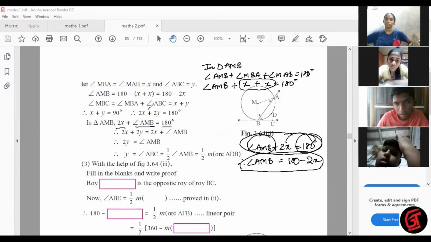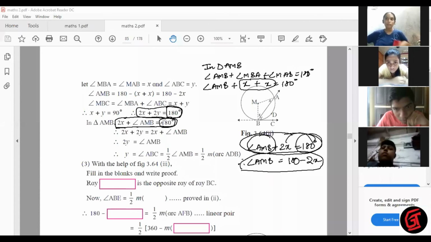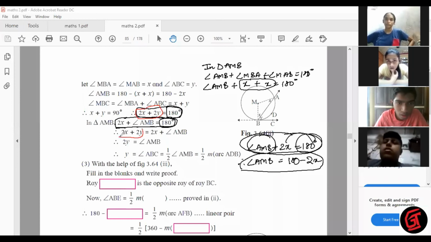Now see this statement and see this statement. Both are equal to 180. Right hand side equal, so left hand side also equal. What is the left hand side? 2x plus 2y. So we write here 2x plus 2y.